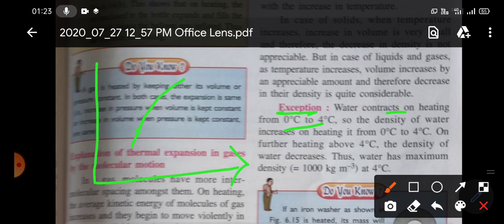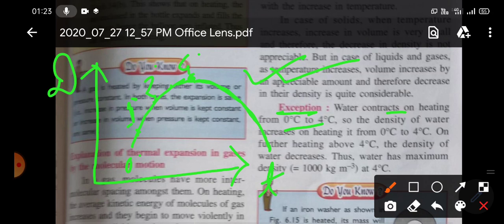So this is the graph, temperature versus density. From 0 degree C the temperature increases. At 1 degree C, density increases. At 2 degree C density increases. At 3 degree C density increases. At 4 degree C the density is maximum. Now beyond 4 degree C, if you again increase the temperature, then density will decrease. So this is the graph of water density versus temperature. Initially density increases, but after 4 degree C the density of water decreases. This behavior is called anomalous expansion of water.